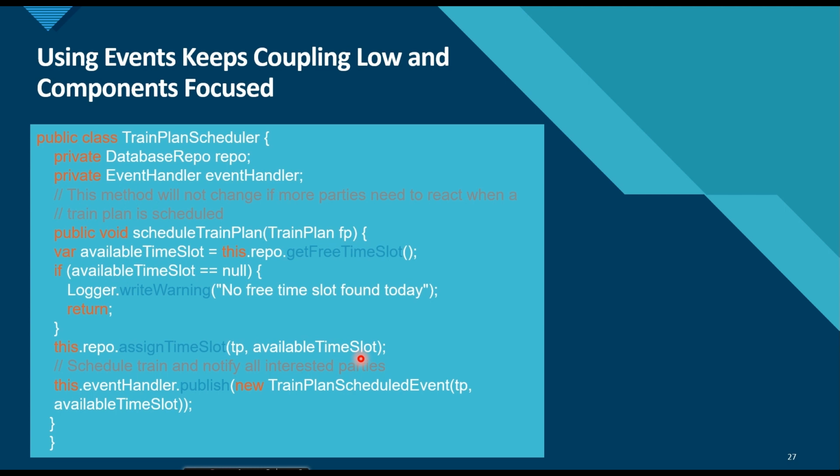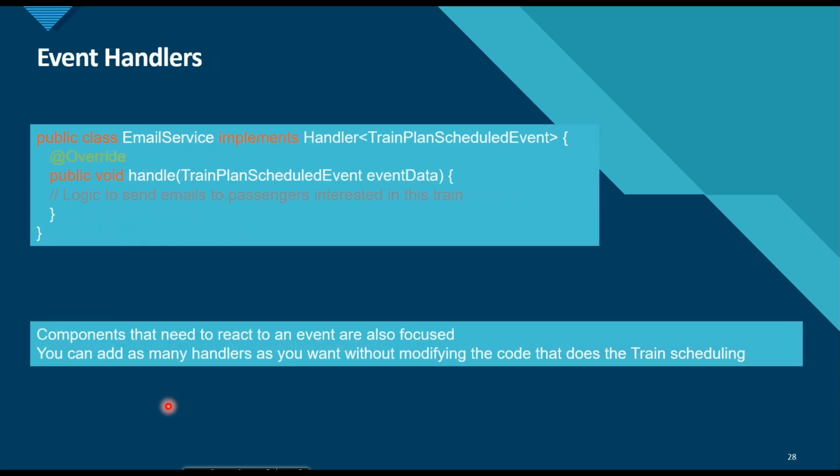Once the available time slot is assigned to the train plan, we are publishing the event, the train plan scheduled event, with all the information, that is the train plan and the available time slot. And we can have some event handlers. The other services, like the email service and the dashboard service, can implement the handler for that particular kind of event, and they can perform some operations, like sending email to the passengers interested in this train.